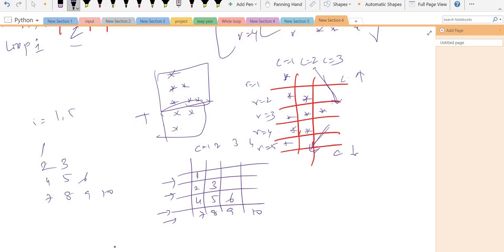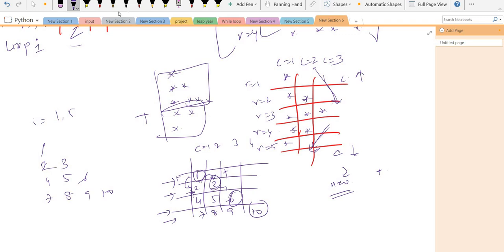Whenever I go from 1 to 2, one value increases, and from here to here one value increases. Whenever I go to a new line, my first value is the last value of the previous line plus one.